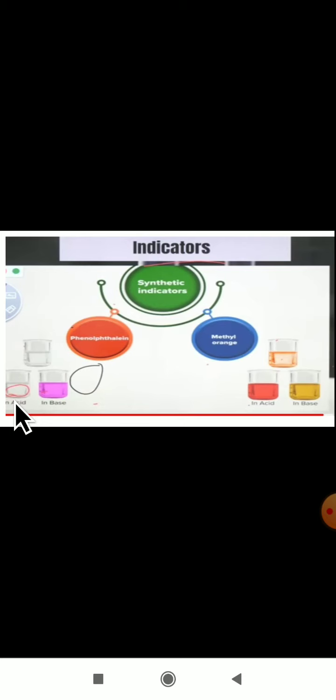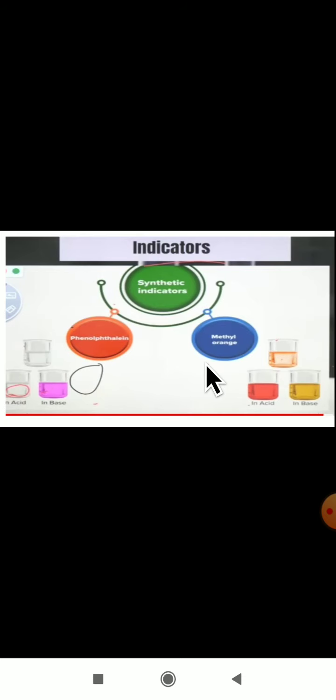Take that phenolphthalein indicator and put a few drops of it in the liquid. After putting the phenolphthalein indicator in the liquid, if the color remains colorless only, then acid is present, you have to tell. If it turns to a pink color, when you have added the phenolphthalein indicator to the liquid and the color changed to pink, then you have to say that base is present in this liquid. Okay, this is about the phenolphthalein indicator.